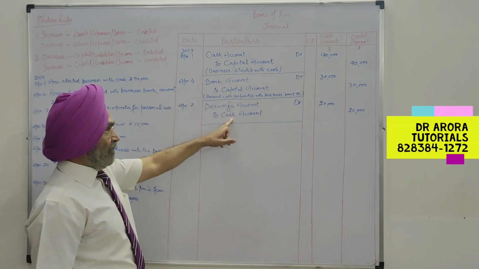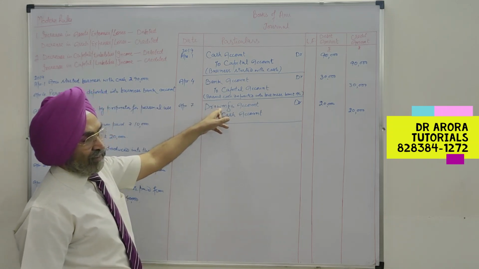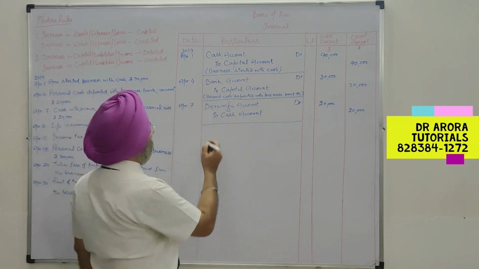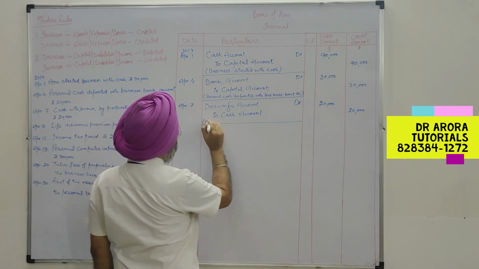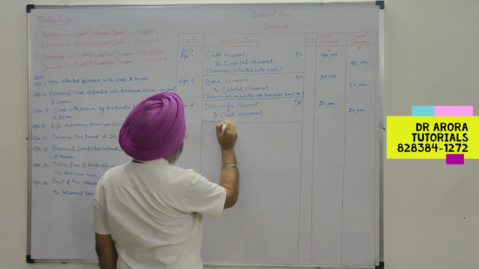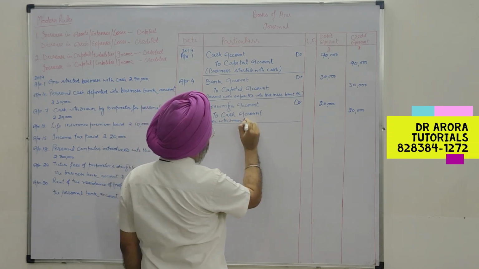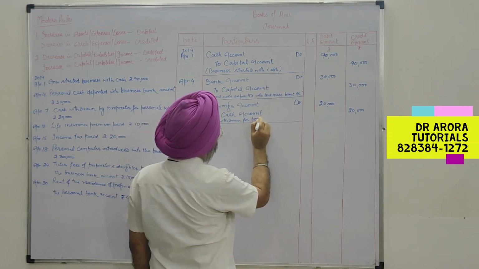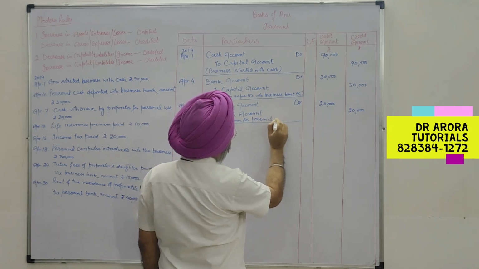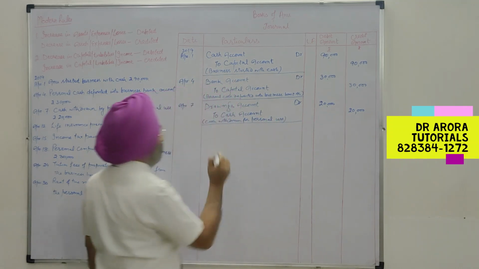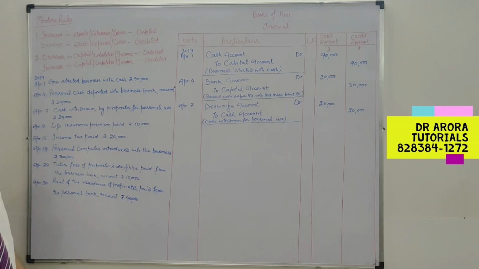Cash is going out and the proprietor is the receiver, and the receiver is being debited. So cash withdrawn for personal use. So this is our third entry.